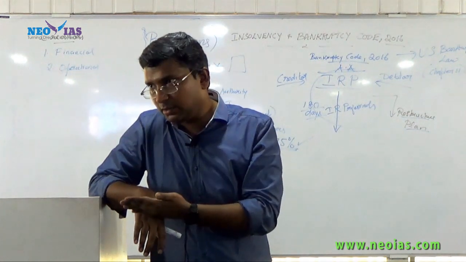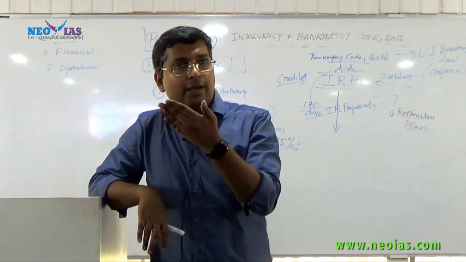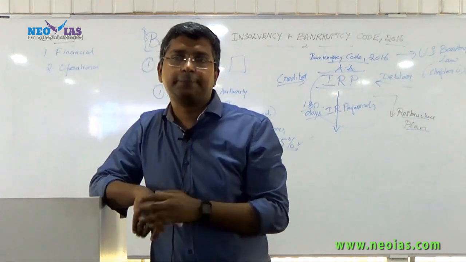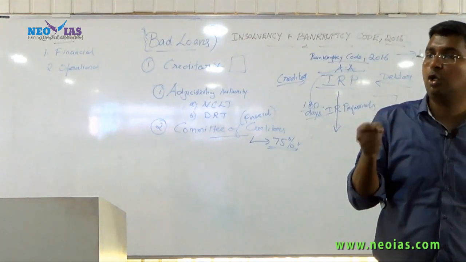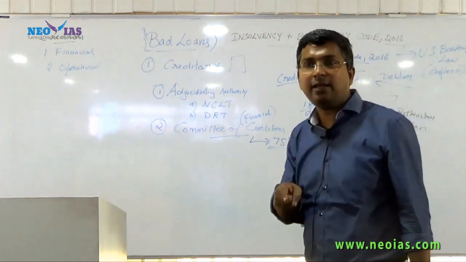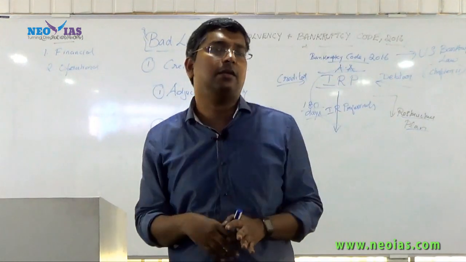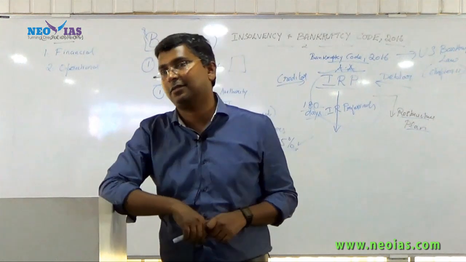But if within these 180 days the 75% of the financial creditors don't approve the plan, then the company will go for liquidation.